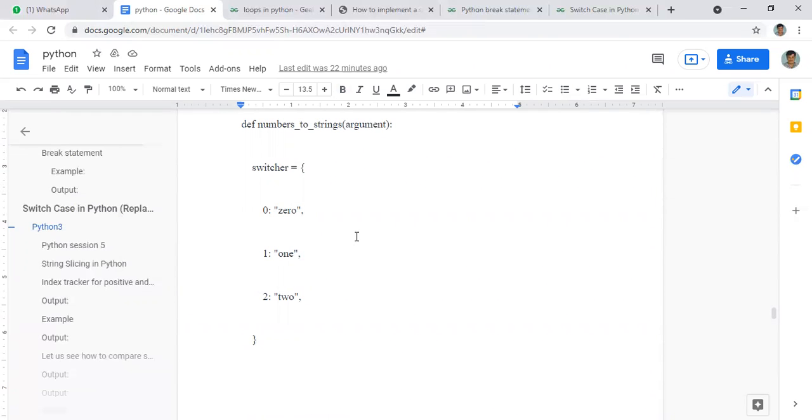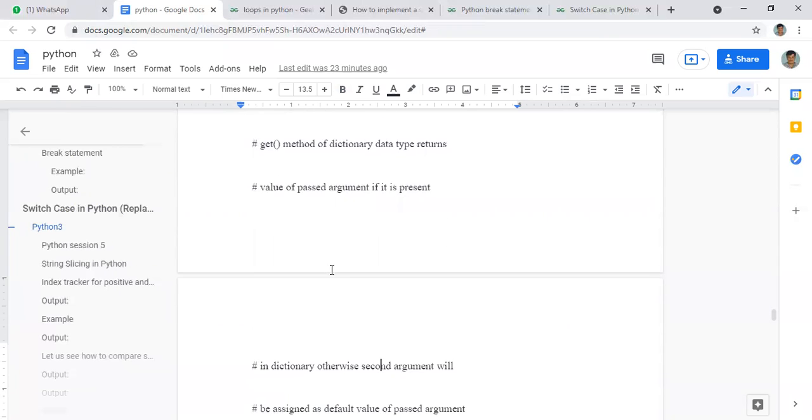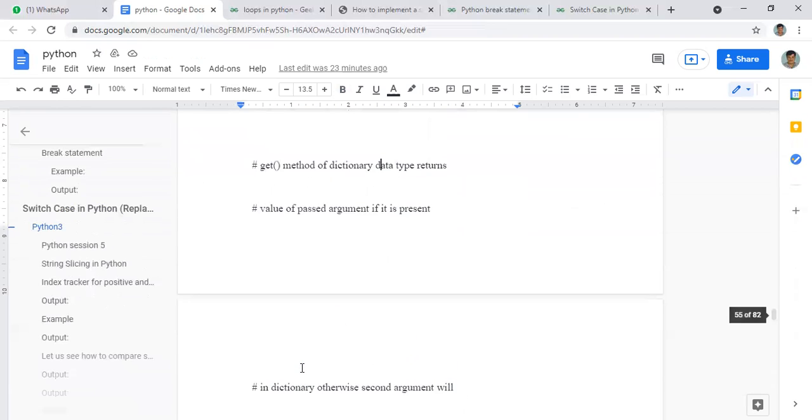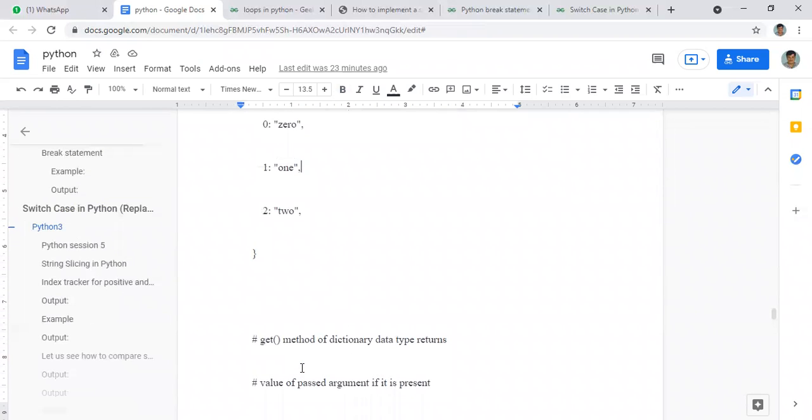If it is 0, it will print 0; if it is 1, it will print 1; 2 means 2. This is our main program. We are using main here, so we are running our main program and starting with the argument 0. If it is 0, it will print this one; 1 means 1, 2 means 2.